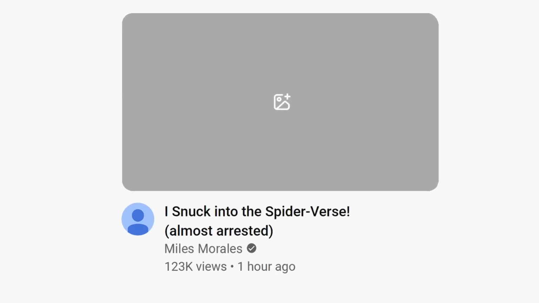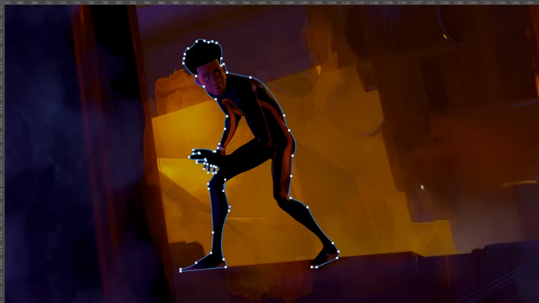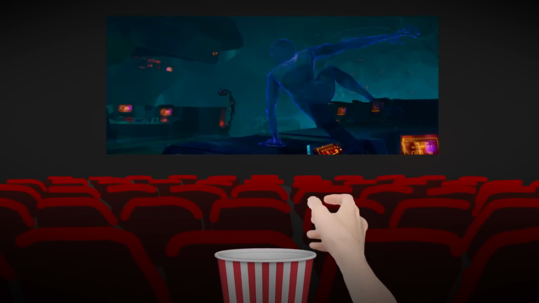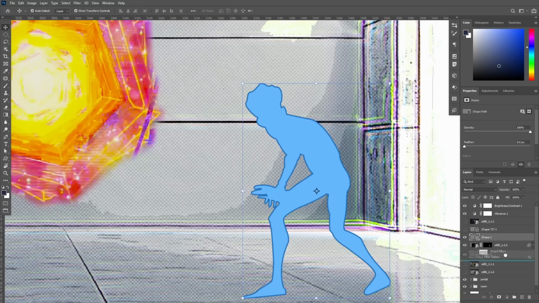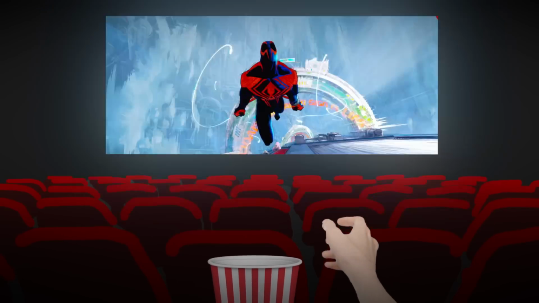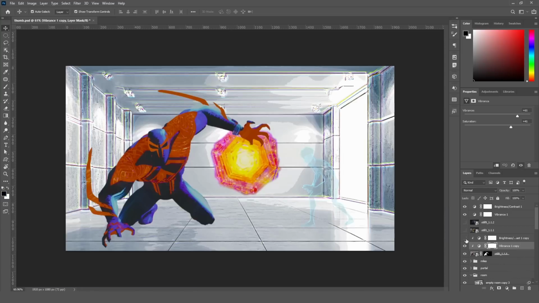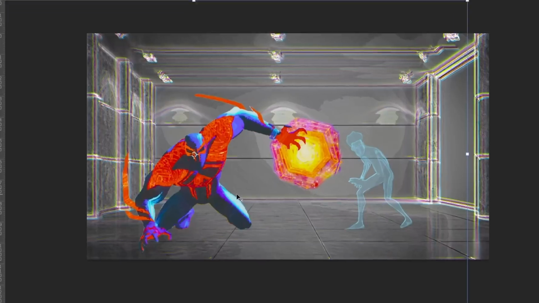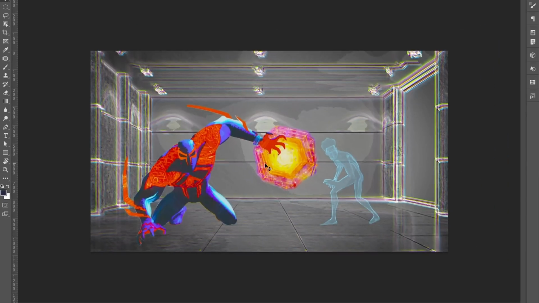Okay, we obviously need to include Miles being sneaky in the thumbnail, so I found a frame of that from the movie and I've cut it out. One of Miles' superpowers is that he can turn invisible, so to mimic that effect, I'll fill his shape with blue and then overlay more glowing lines to highlight the edges on his body. Next up, we need to include Miguel O'Hara, the Spider-Man who's just slightly annoyed at Miles. I'll cut him out, then color correct to be brighter and more saturated. I've positioned him facing away from the portal as if he's guarding it, with Miles sneaking through in the background.